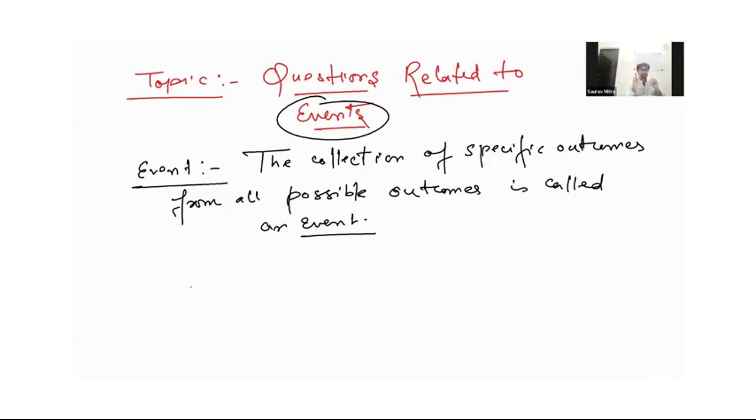First of all, you should know the total outcomes of a given experiment.